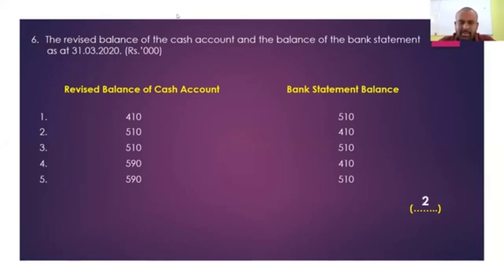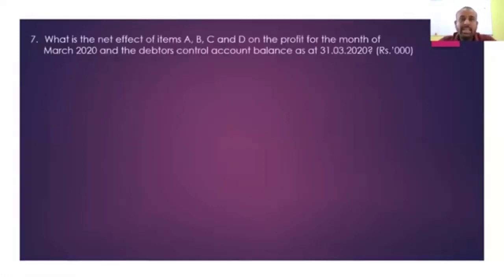Question number 7, what are they asking? That is also connected with this. What is the net effect of items A, B, C, and D on the profit for the month of March and the debtors control account balance as at 31st March? What is the net effect of items A, B, C, and D on the profit? Profit impact from transactions A, B, C, and D, right?